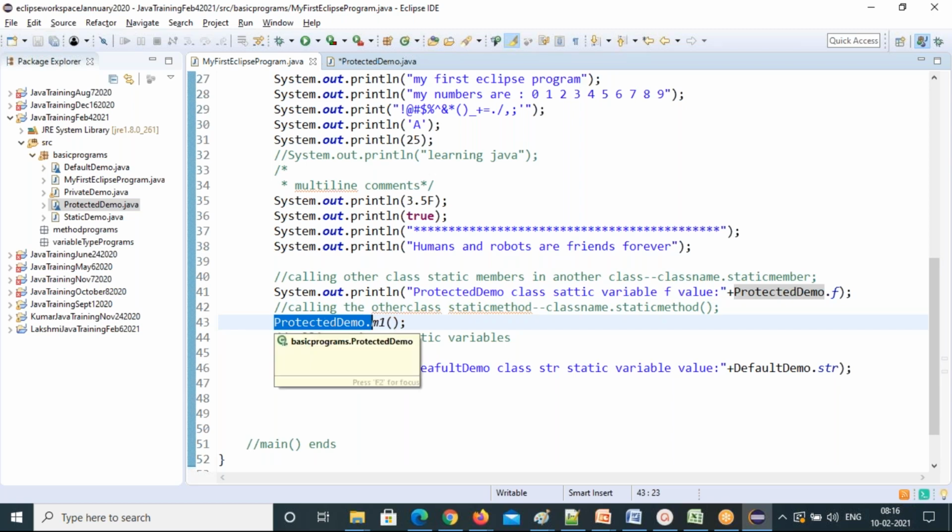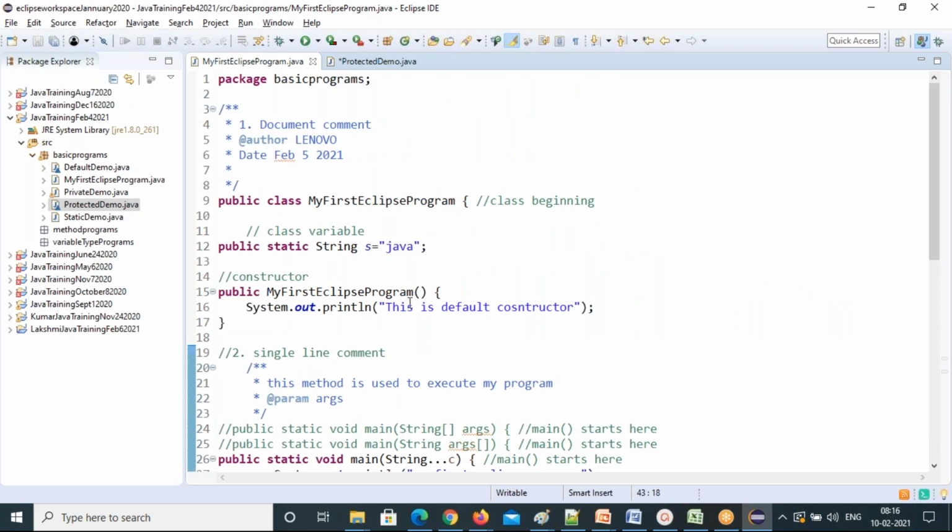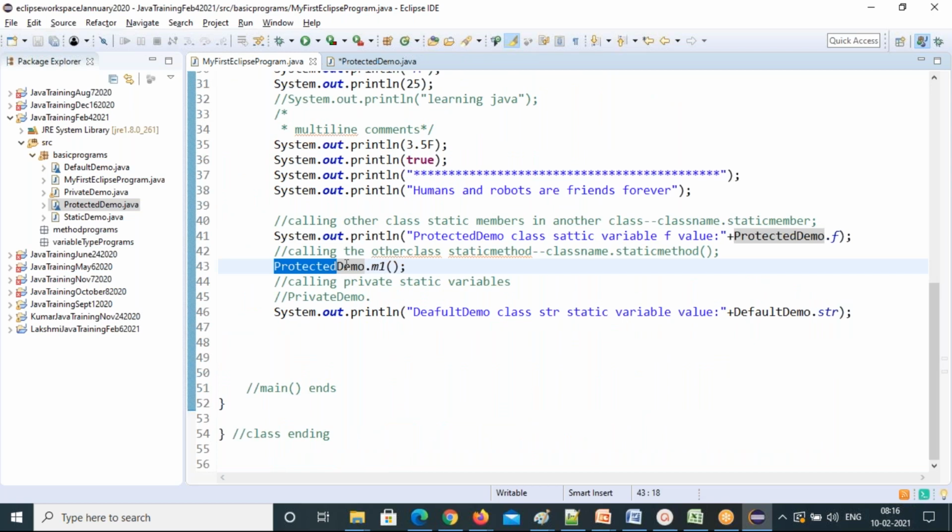I'm representing it in another place with the class name dot that child method of that class. So I'm calling this protected demo class member. M1 is a member of protected demo, not here. I'm calling from another class. So you can call another class's method in this process. This is the formula: class name dot static method.